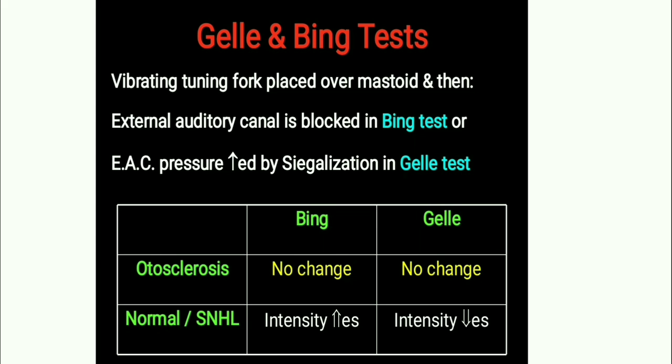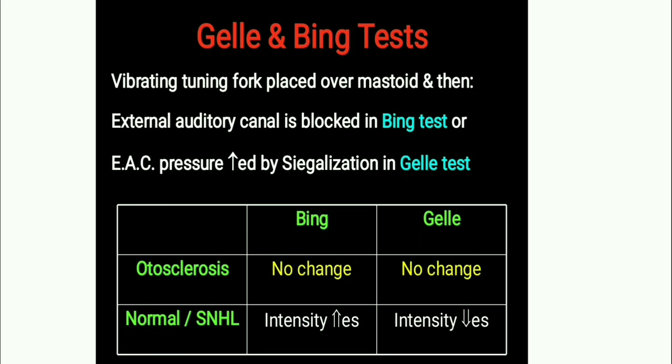Now Gelle and Bing test. The vibrating tuning fork is placed on the mastoid process and then pressure is increased in the external auditory canal by Siegel's speculum, and the patient is asked if there is any change in the intensity of sound after the increase in pressure. In Gelle's test, the external auditory canal pressure is increased, and in the Bing test, the external auditory canal is blocked.